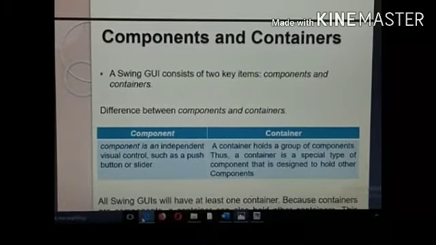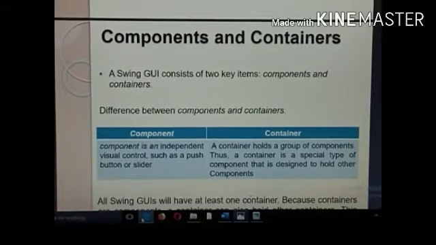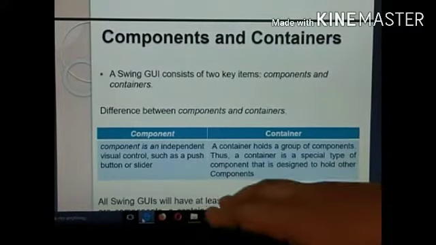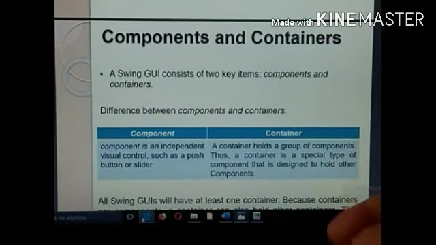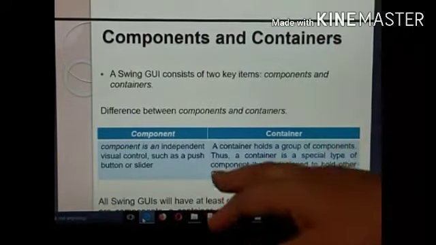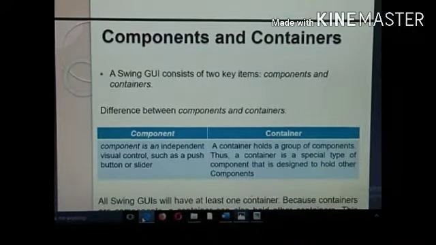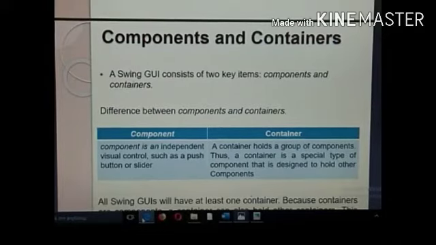The Swing GUI can be divided into two things. One is components and another one is containers. What is a component? It is an independent visual control, such as a push button or a slider. Any control can be called a component. And what is a container? A container is something which is going to hold these components. It is a group or collection of components. For example, a panel or a frame can contain a lot of components inside.